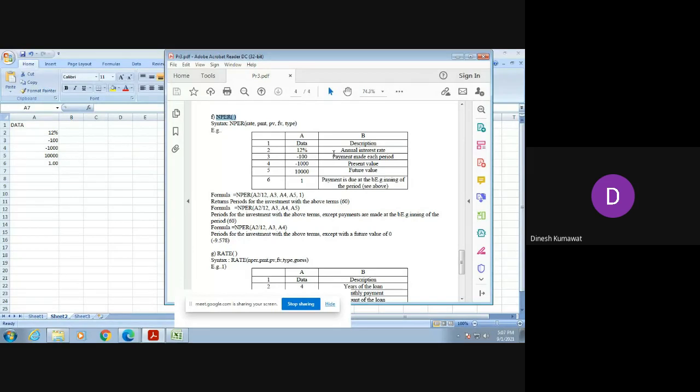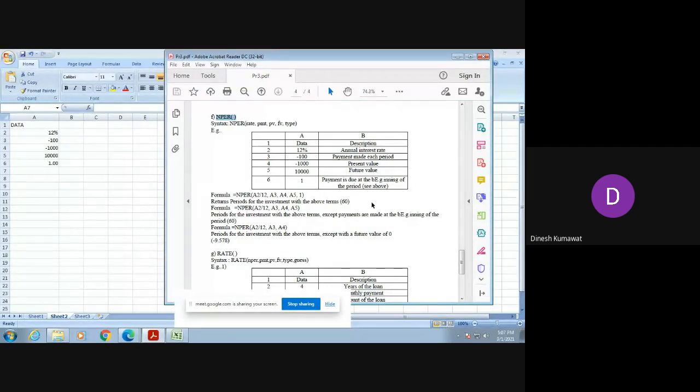Minus 100 is the payment made at each period. Minus 1000 is the present value. 10,000 is the future value. And this last one means payment is due at the beginning of the period.